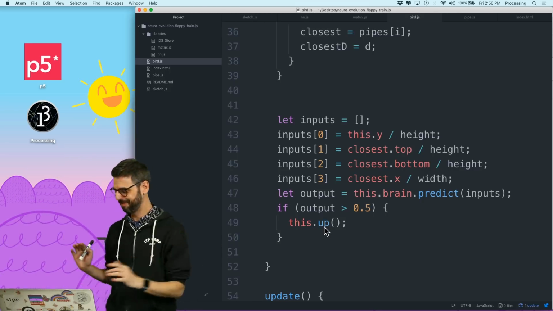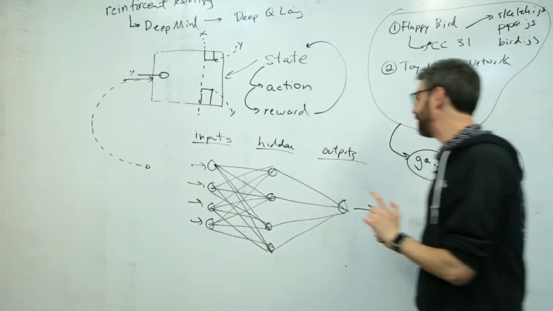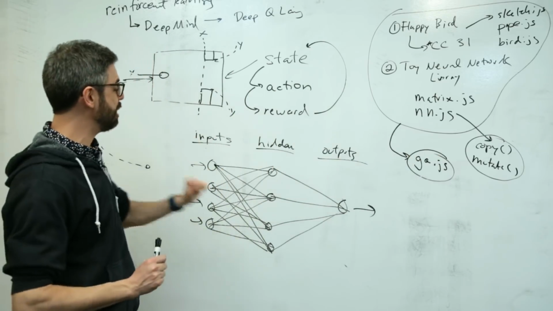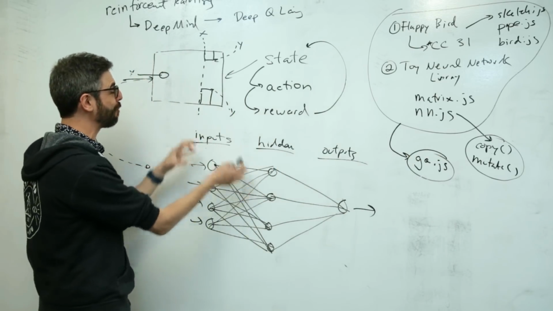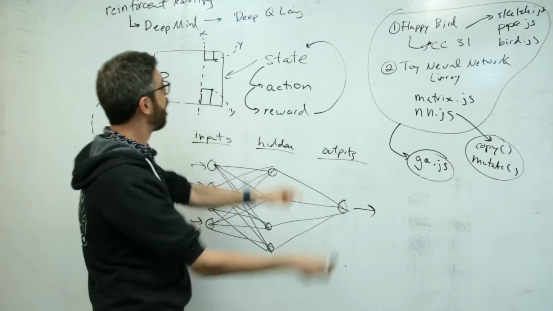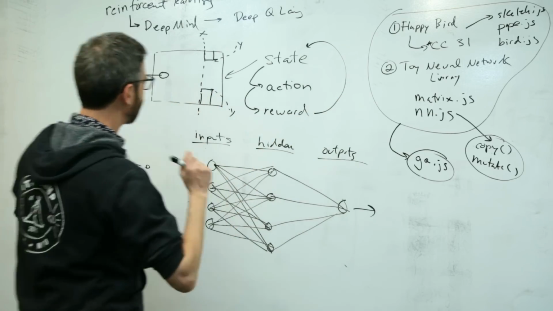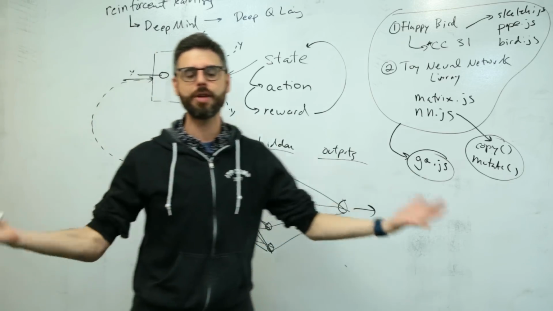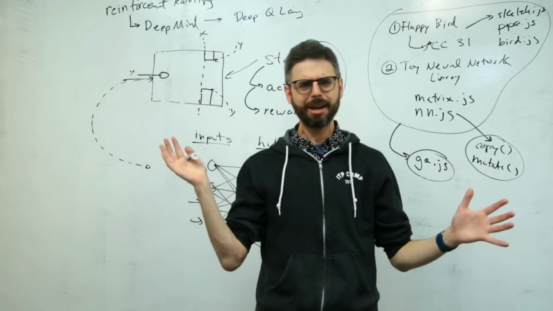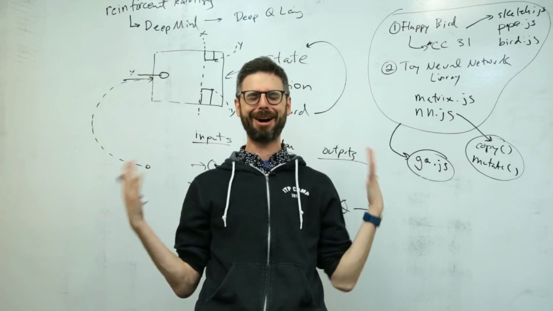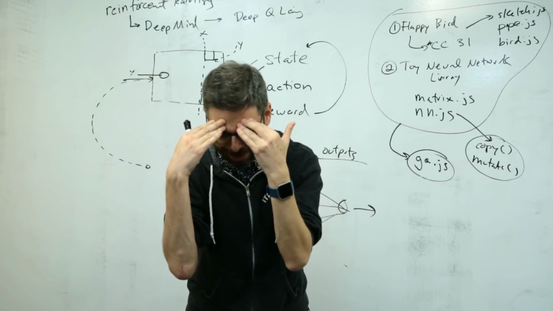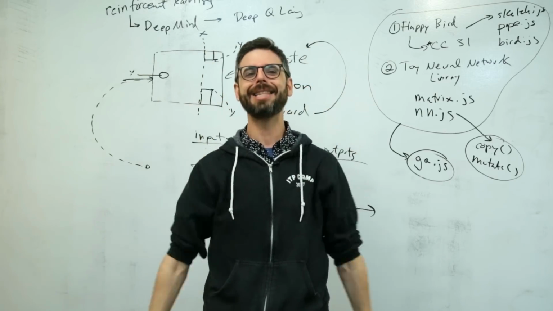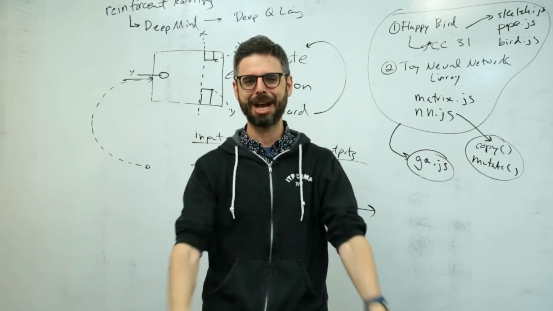Now what I need to do is actually implement the neuroevolution part. So I've implemented the neuro part. I designed a way for the bird to make a decision based on how it's evaluating the scene. And what I need to do now is make a population of them and try them all and evolve them over time. So I'm going to take a little break here. I'm going to meditate for a minute on how much my brain doesn't work as well as a simple multilayered perceptron. And I will be back in the next video to actually implement the genetic algorithm part.